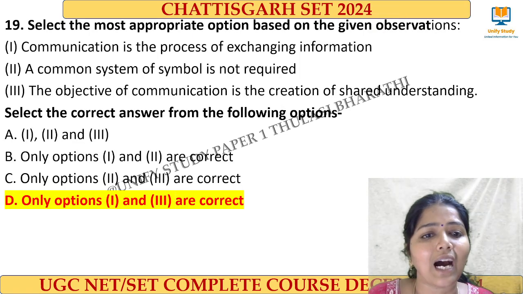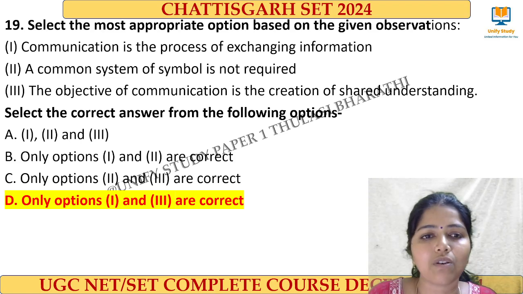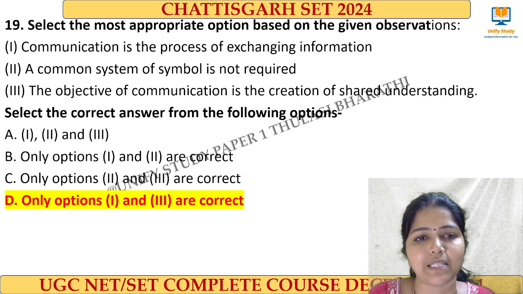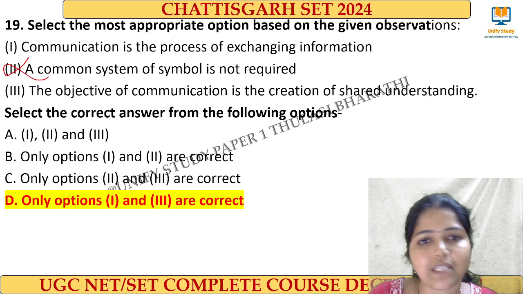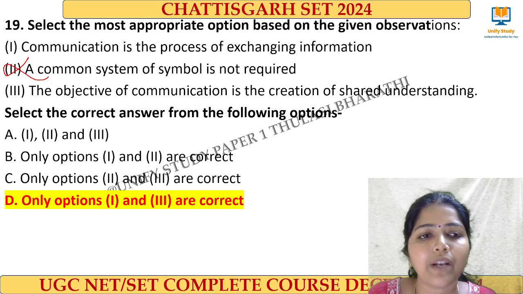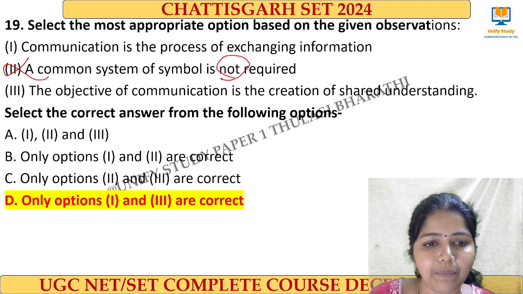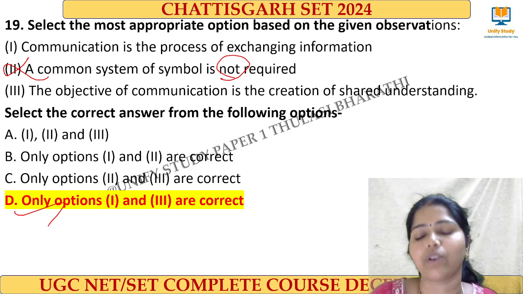Next one, this is a question: communication will be done based on signs and symbols, right? So this second option, they are telling it is not required, but it will be most important. The system of symbols is most required. So option 2 they have given will not come. If we eliminate it, I'll be getting options 1 and 3 as the right answer.